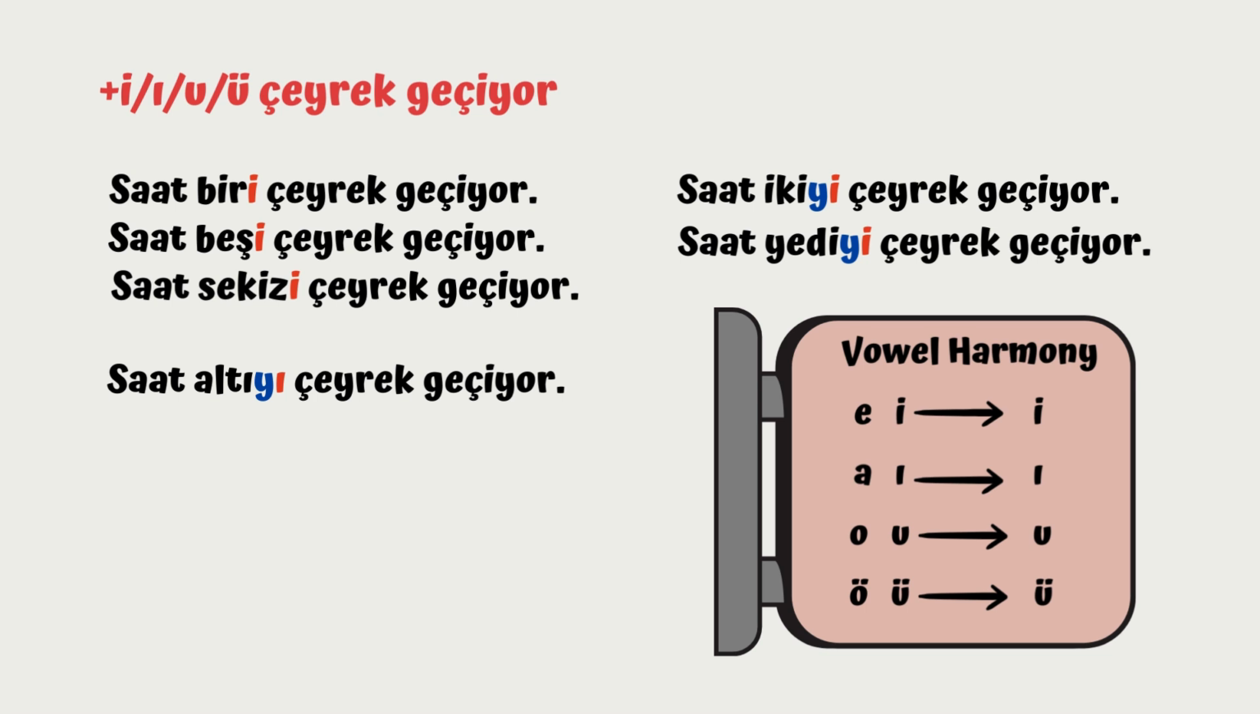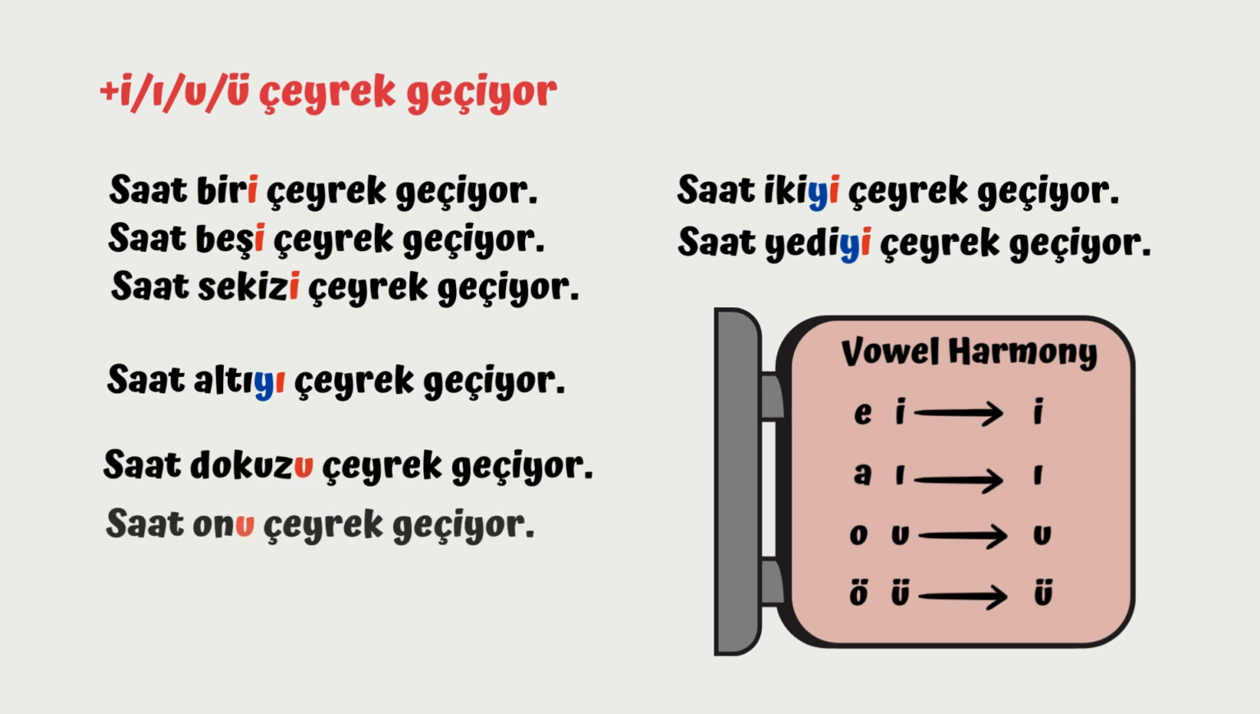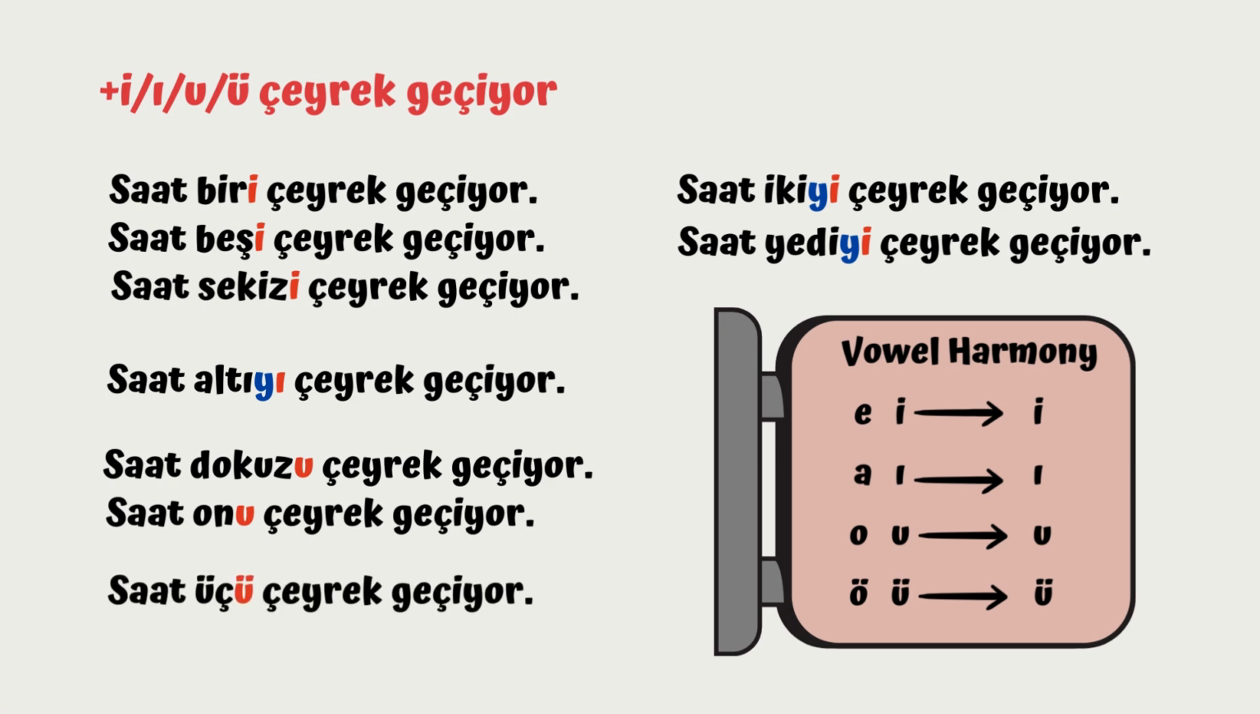And let's take a look at the other example. Saat 9'u çeyrek geçiyor. Saat 10'u çeyrek geçiyor. Again, it's about the final vowel. It's u or o. Look at the table. I have to choose u. Alright. And last examples. Saat 3'ü çeyrek geçiyor. Saat 4'ü çeyrek geçiyor. Again, the final vowel is ü or ö. So I have to choose ü ending.